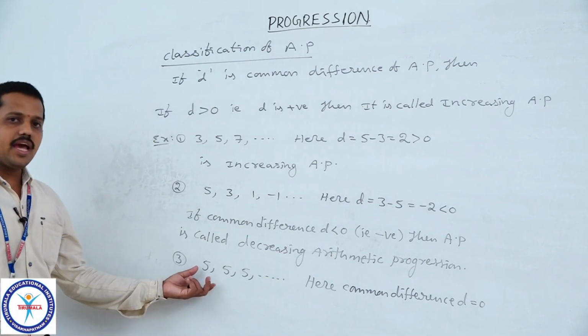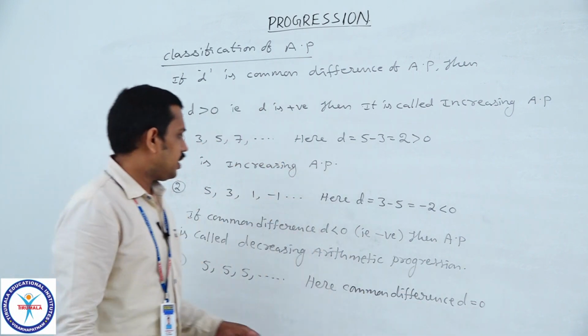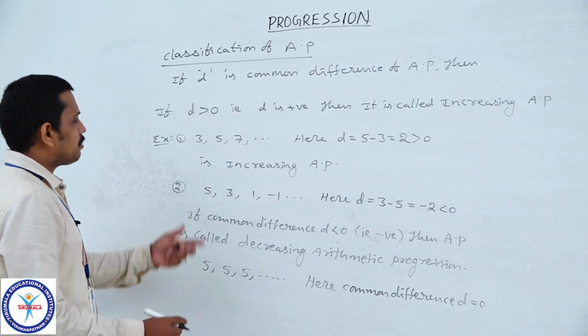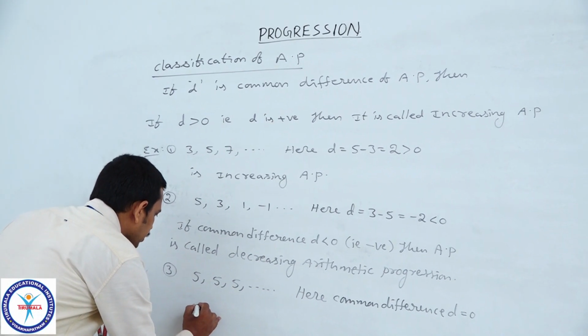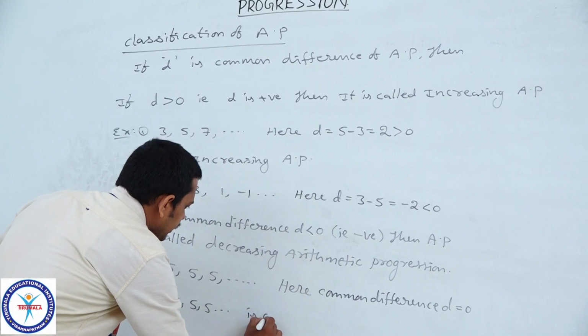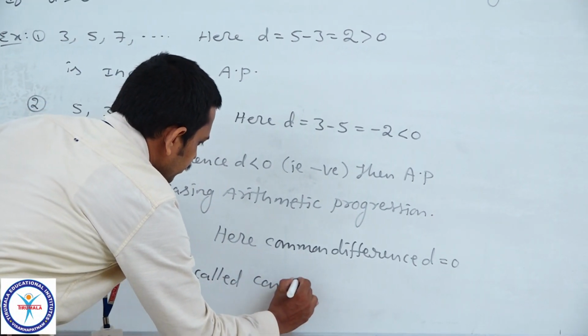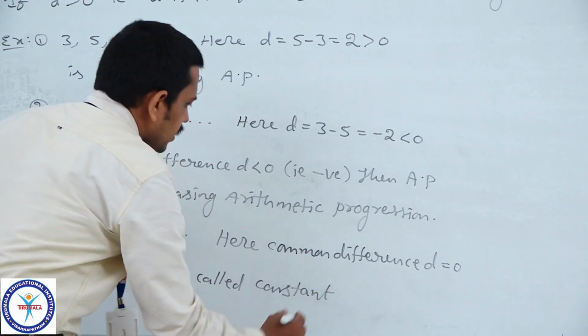Therefore, any arithmetic progression whose common difference D is equal to 0 is called constant arithmetic progression. So, here 5, 5, 5 and so on is called constant arithmetic progression.